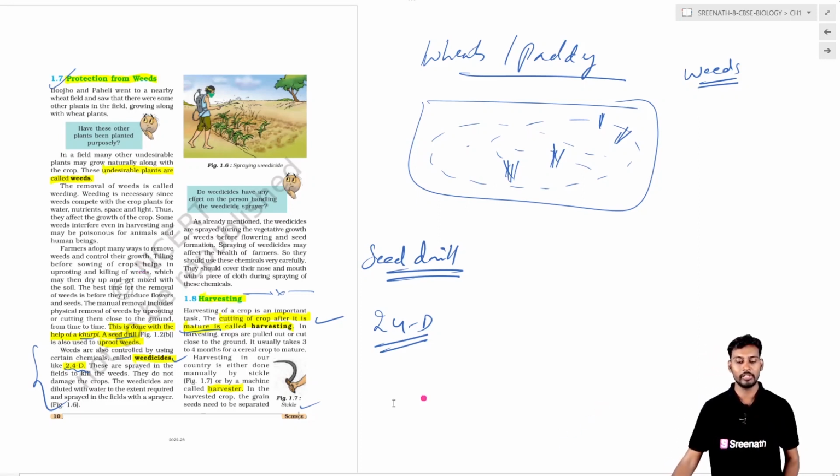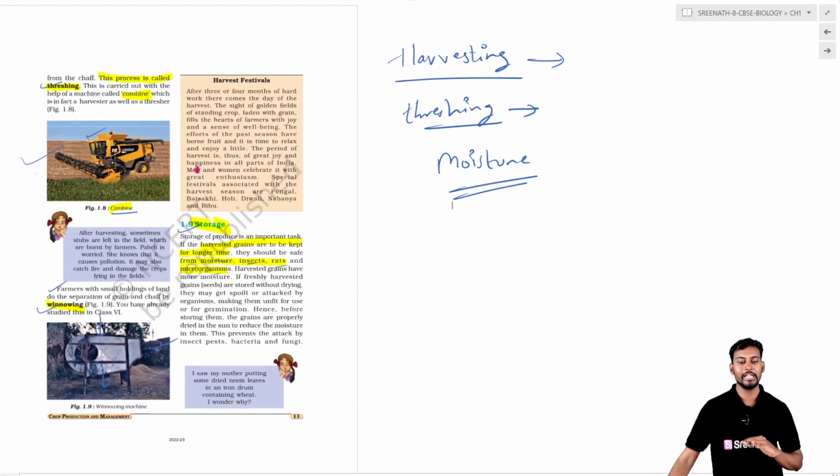Now coming to harvest. Harvest is when the crop attains the maturation stage, and the cutting down and removal of the crop is called harvesting. This harvesting can be done manually by labor or human resource, that is by means of a sickle, or it can be done by the harvester, which is a machine that chops down the plant body and lays it down in the agricultural field.